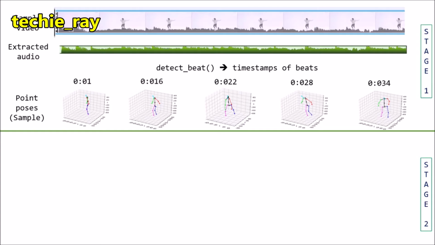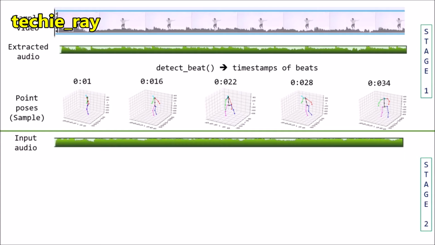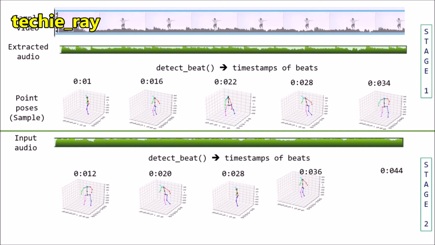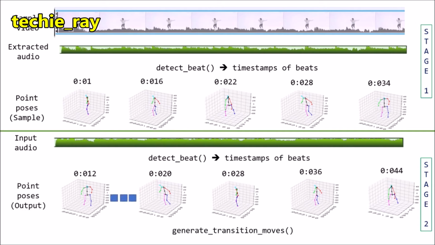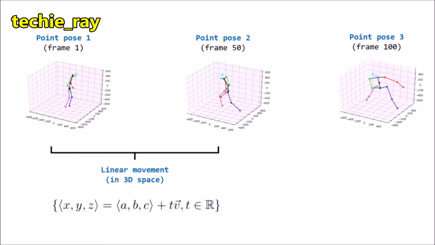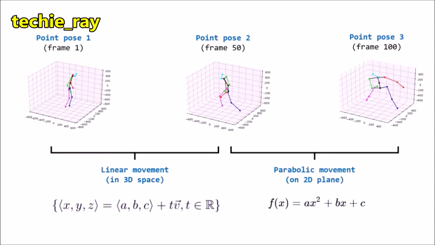Next, in stage 2, we give the app a music track for the choreography. The app gets the timestamps of the beats in that music track. Then, for every timestamp, the app randomly selects a point pose and creates a transition move between every point pose. This ultimately creates the choreography. This part of the algorithm is the same from last time, so please watch my previous video if you want to know the mathematics behind it.